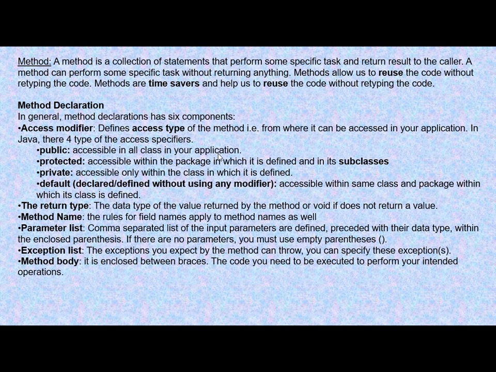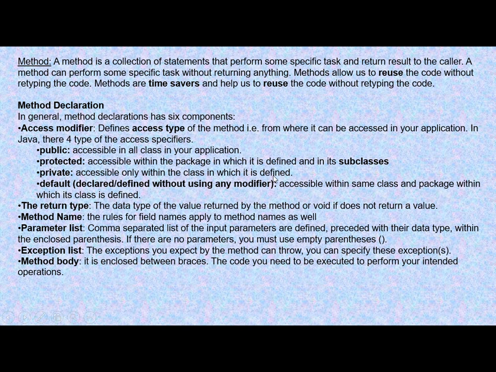Then protected: if you declare any method as protected, then that method will be accessible only within the package and in its subclasses. You will study about what is package and subclasses in detail in the next slides. Then if it is declared as private, then this will be accessible only within the class in which it is defined.